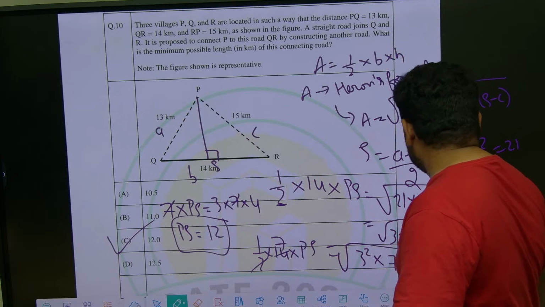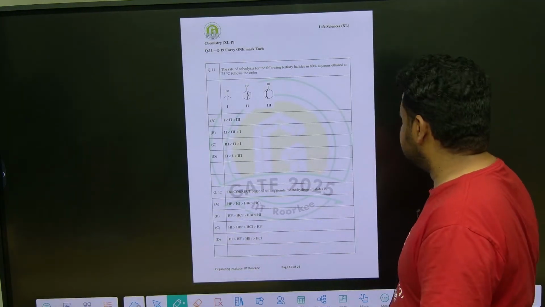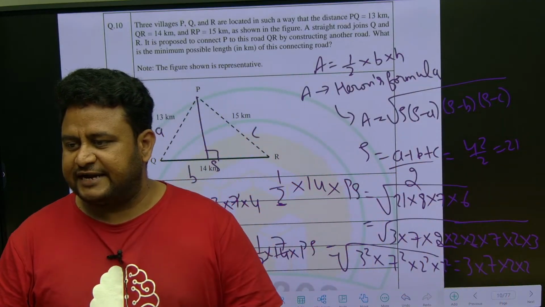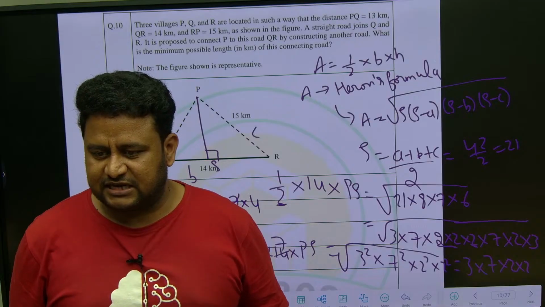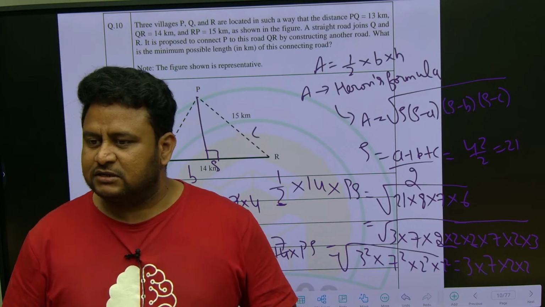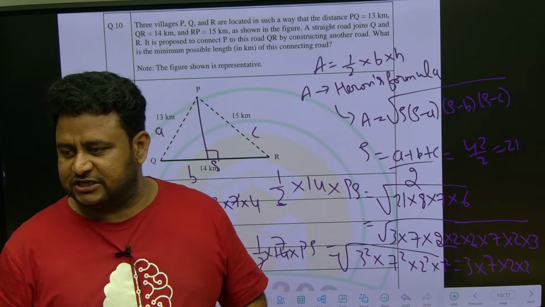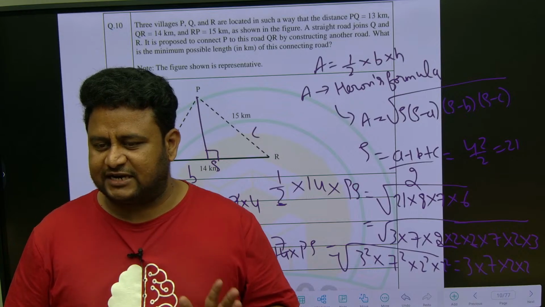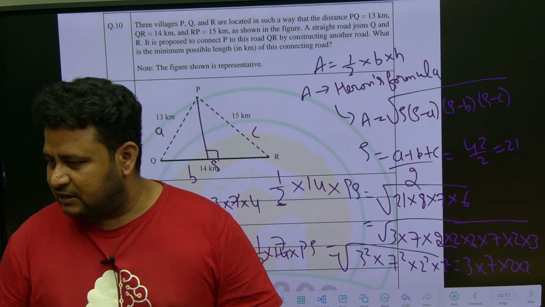We have solved 10 questions. Next the questions are on chemistry. These are the general aptitude questions pertaining to 2025 GATE Life Sciences examination. They are fairly simple, you can attend most of them. Just go to the PYQs again, practice the things or the important notes which you have made, and revise them again multiple times. That's enough.